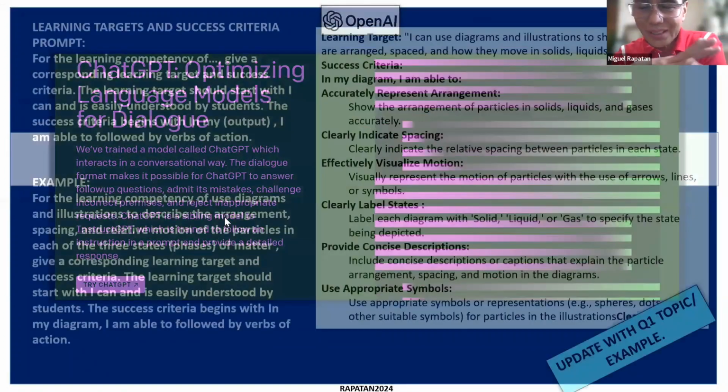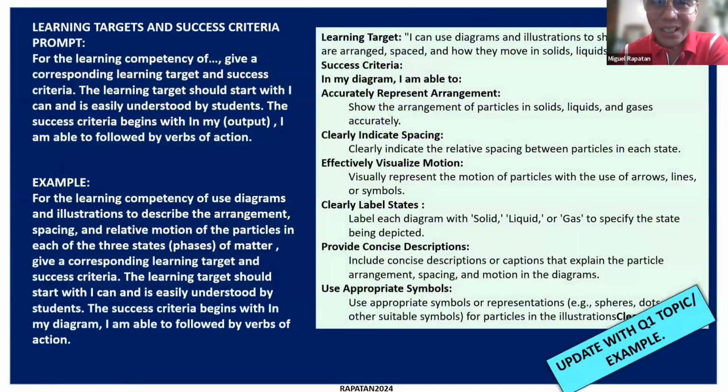Okay, so you first have them do that, but of course, we can also turn to ChatGPT and see what can happen. And what would be the prompt? For the learning competency of whatever, give a corresponding learning target and success criteria. So now this is asking ChatGPT to do both. The learning target should start with "I can" and is easily understood by students.